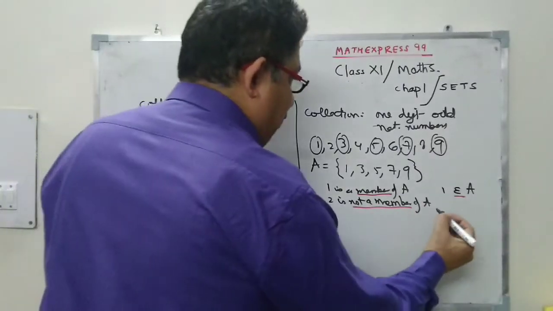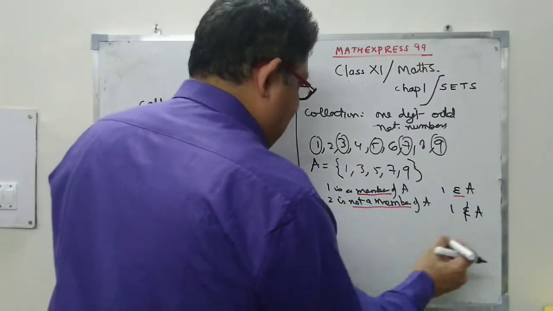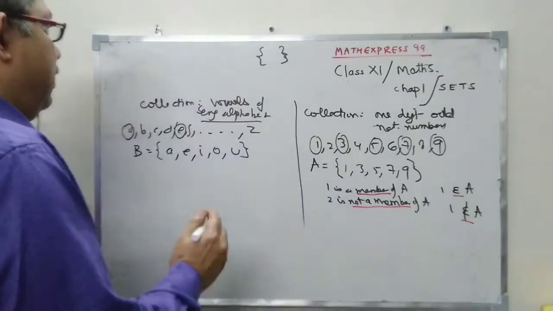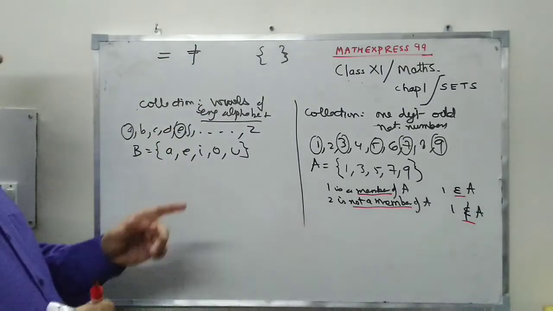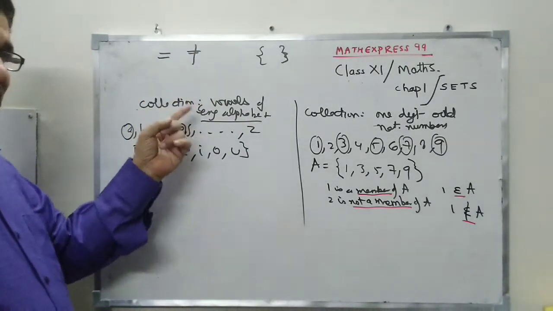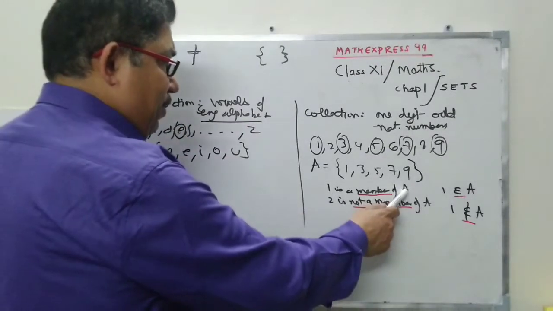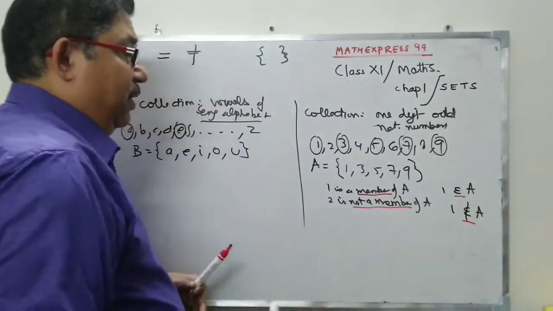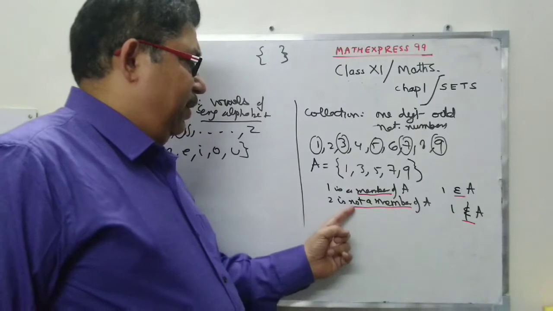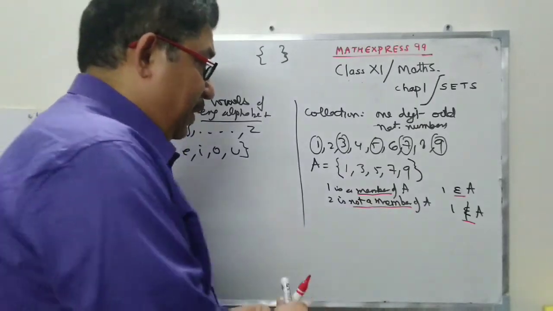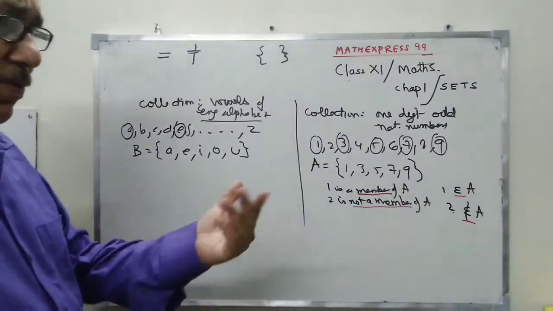So not a member, how is it written? Not an element of A. If you can recall, equal to is like this and not equal to is like this. So whenever we want to say not, we put this anywhere in maths. So 1 is a member of A is written like this, but called as element of A. This is a Greek symbol. 2 is not a member of A is written as 2 is not an element of A.